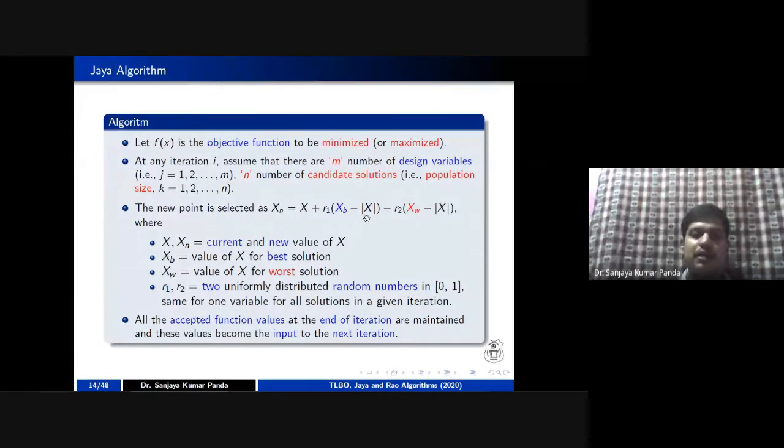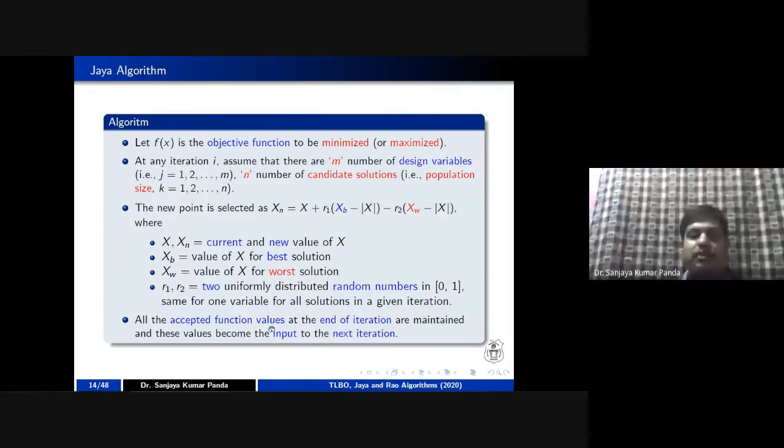That's why you are comparing your performance with the best solution, and you are also comparing with the worst solution and subtracting that in the equation, so that you keep closer to the best solution and stay away from the worst solution. That is the concept used in the Jaya algorithm.